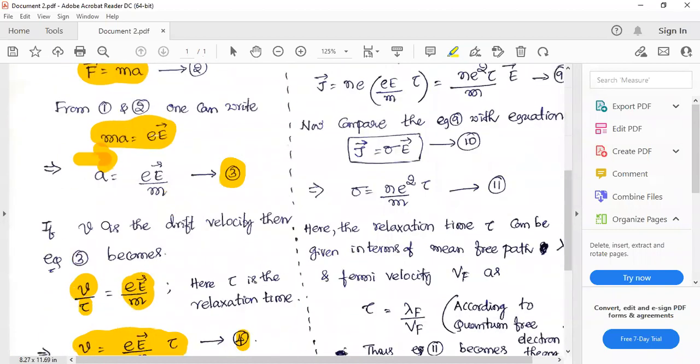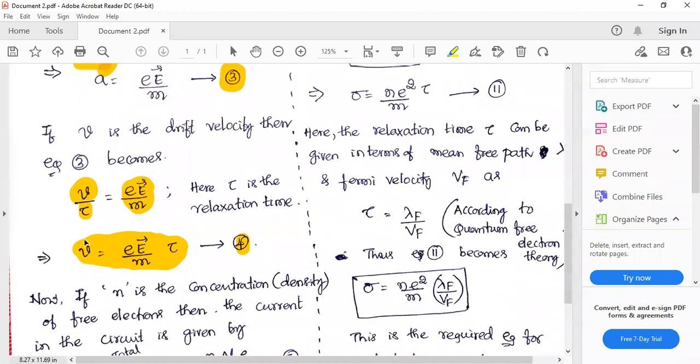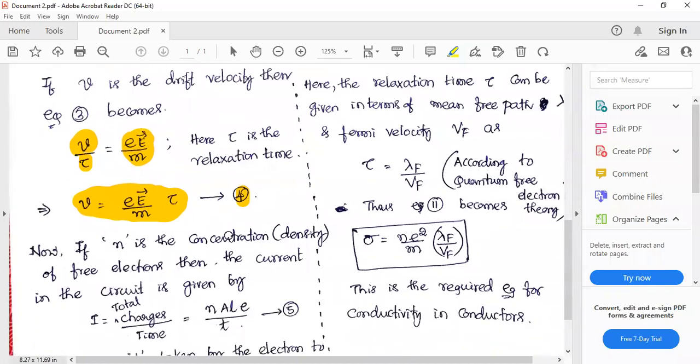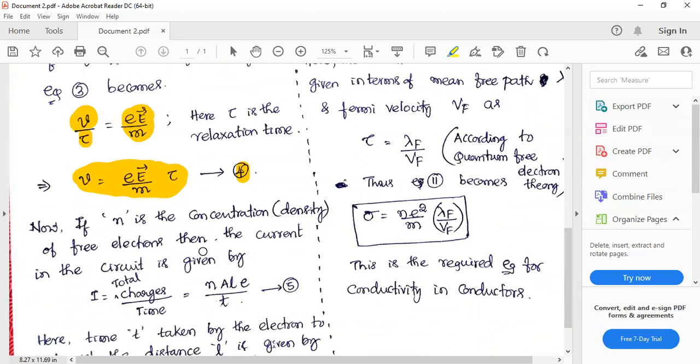And I am now introducing relaxation time into the picture. I am writing acceleration as drift velocity divided by relaxation time, and I have obtained velocity in terms of relaxation time. This is a very important step. You have to call it equation 4, and you have to remember this. This is not there in your conductivity derivation of semiconductors. This is special for conductivity of conductors. Now let us move forward.